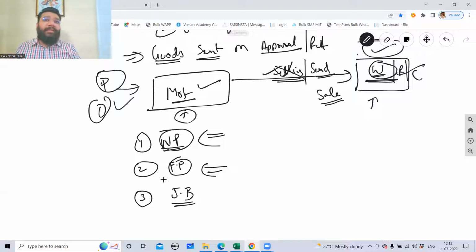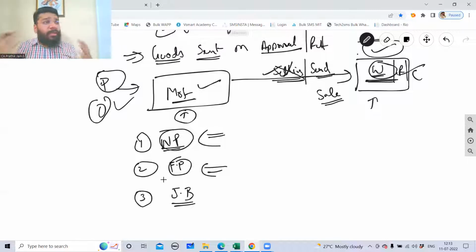So what I would tell here is that this 50 lakh worth of jewelry, I am going to give you for 15 days. In these 15 days, if you feel that you can identify a buyer to whom you can sell this, after that you give me approval. So for 15 days, I am going to send my goods to you. This happens in the wholesale jewelry business. Right?